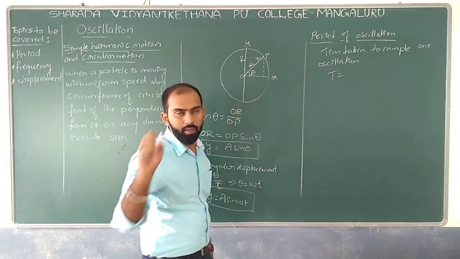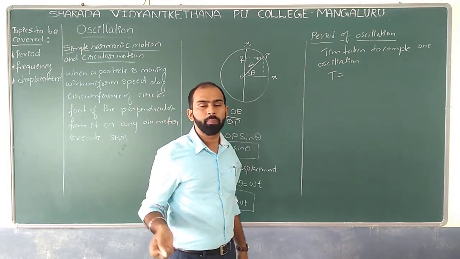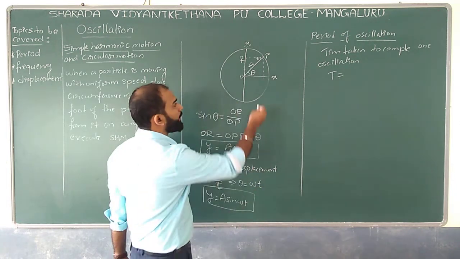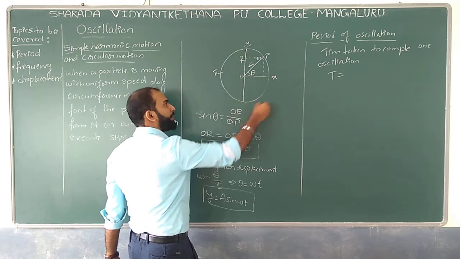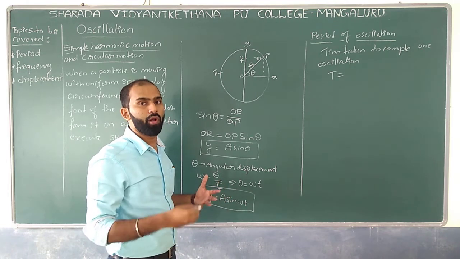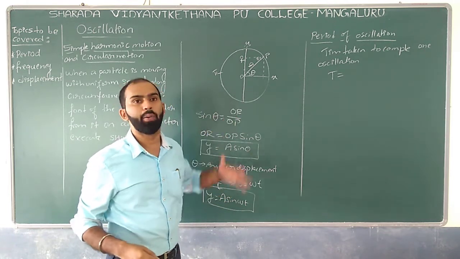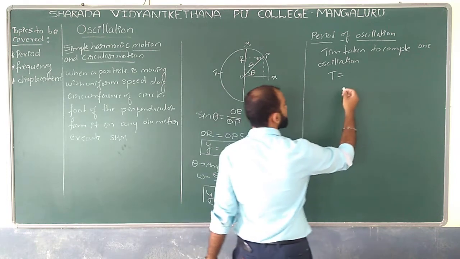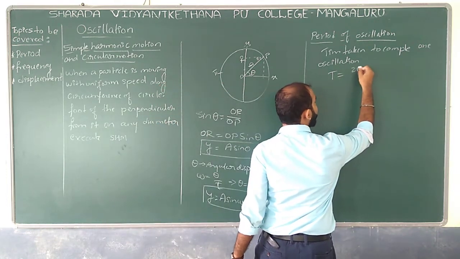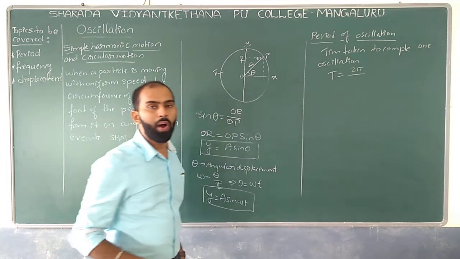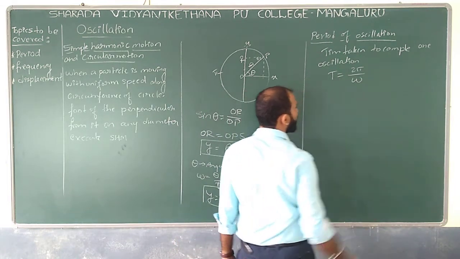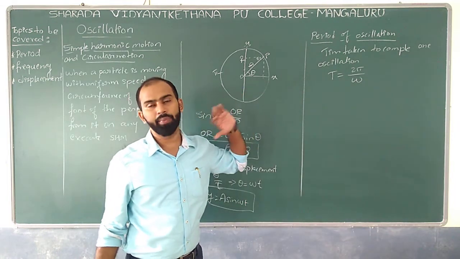what, if I speak about a circular motion. What is the value I can expect? From here to here we have a pi. If we complete one oscillation, the time required to complete one oscillation, from here to here we have a 2 pi. So 2 pi divided by, what would be the velocity I can expect? Angular velocity is equal to omega. So this is how exactly we can expect.